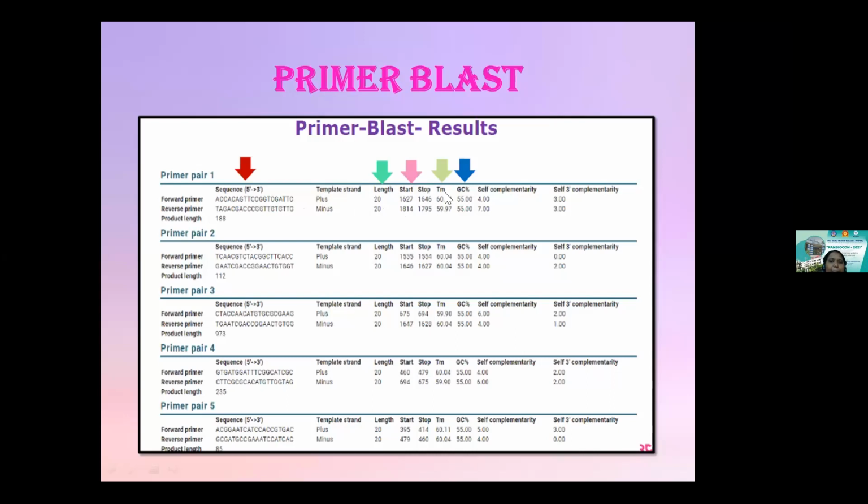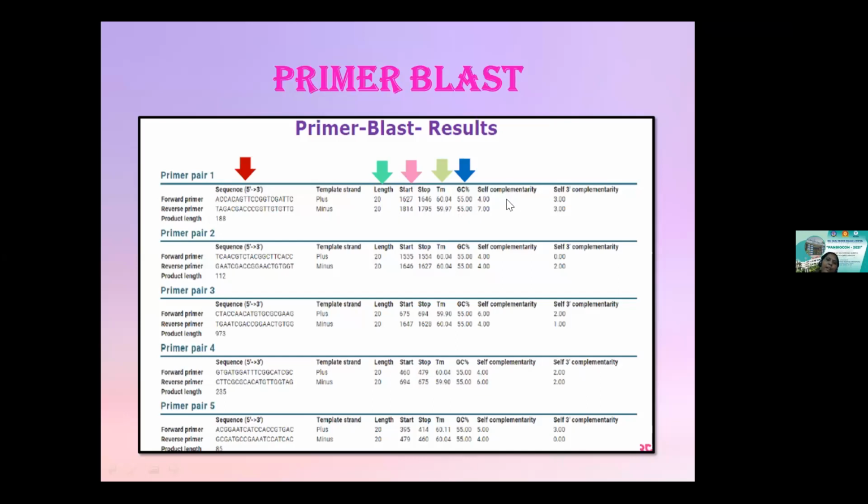The melting temperature is 60.04 for the forward primer and 59.97 for the reverse primer. It has also calculated the GC content, 55% in both the forward and the reverse primer.